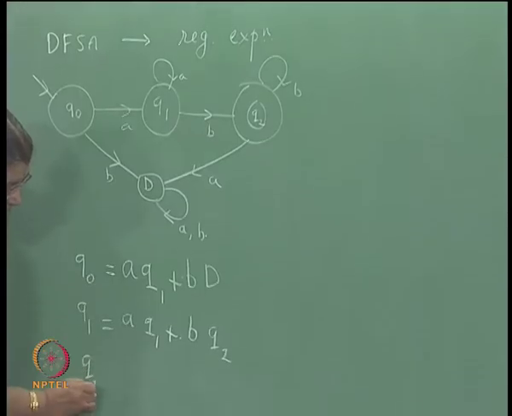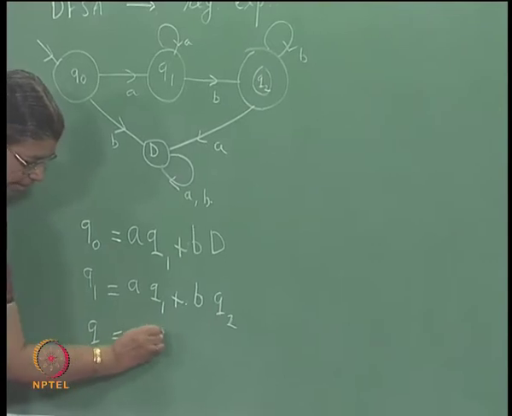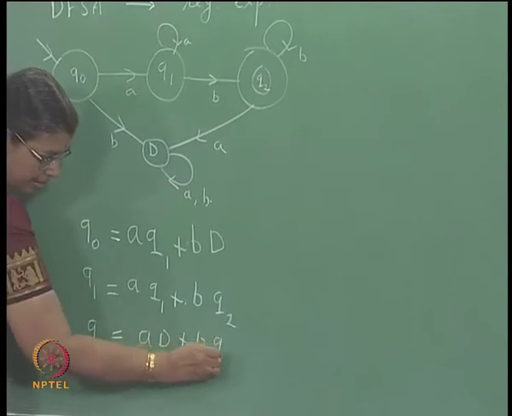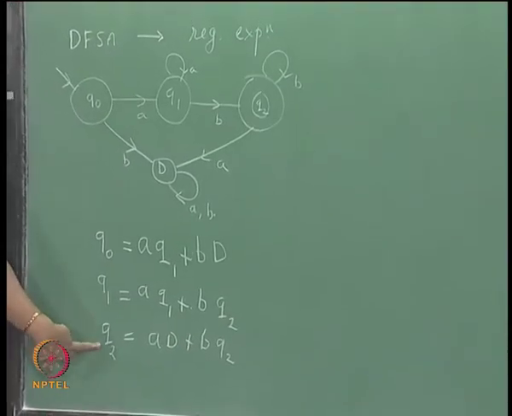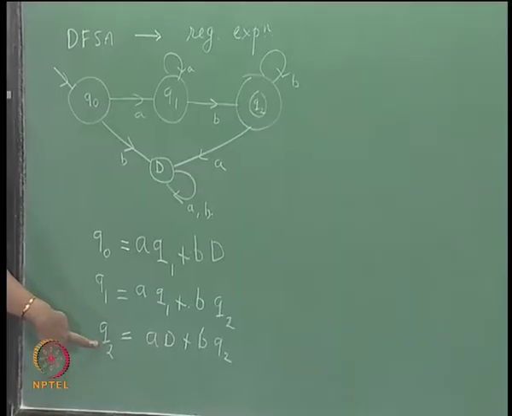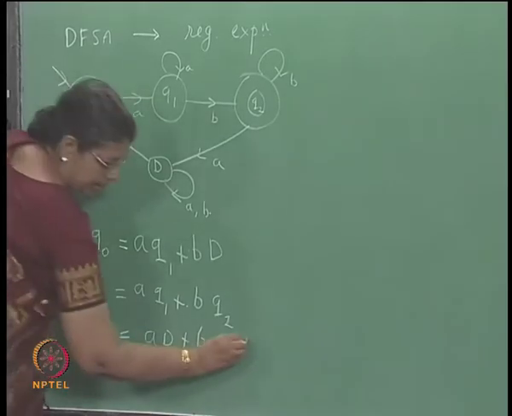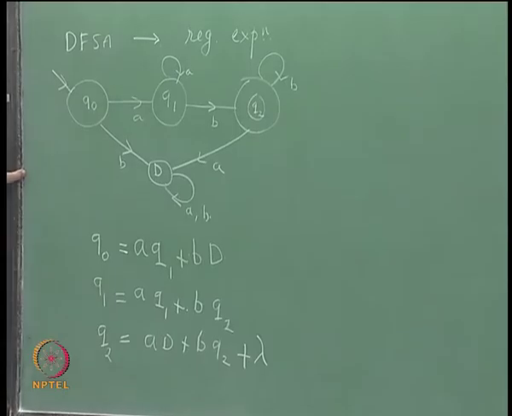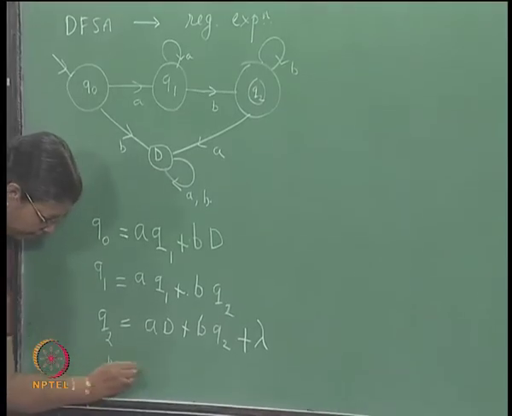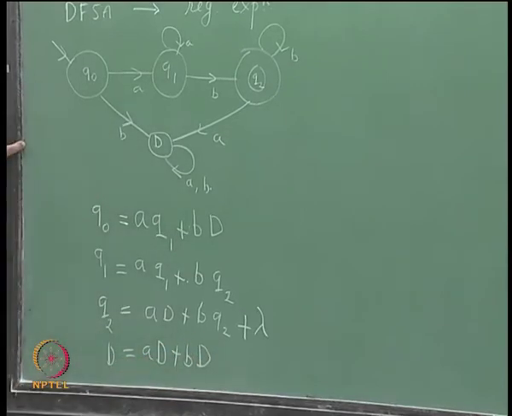Q2 is AD plus BQ2. But if it is a final state, you must add one lambda also, lambda or epsilon. I will use lambda for empty string, plus lambda. This denotes the empty string. Then D is equal to AD plus